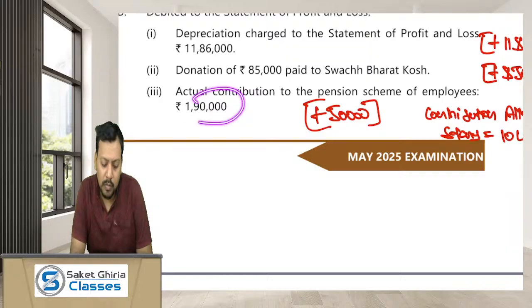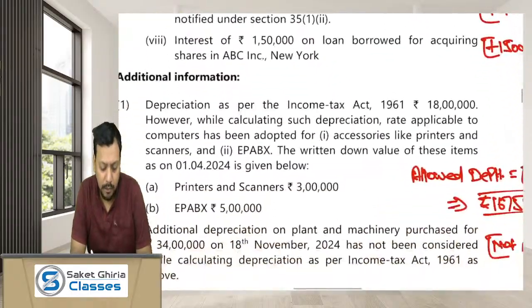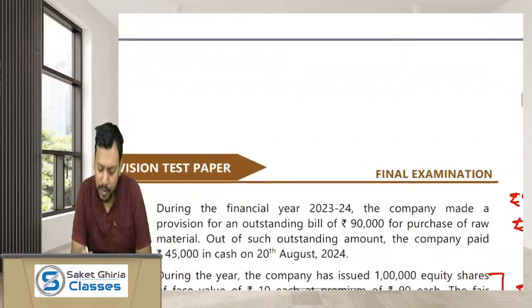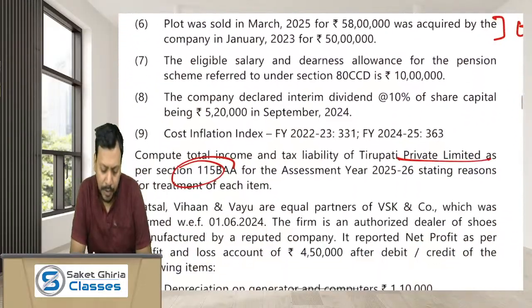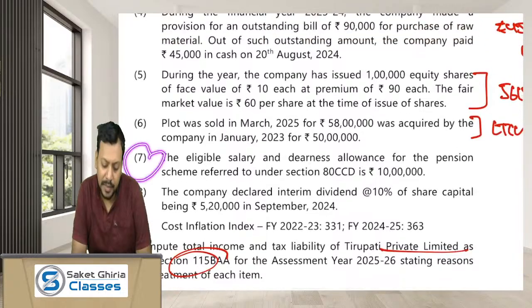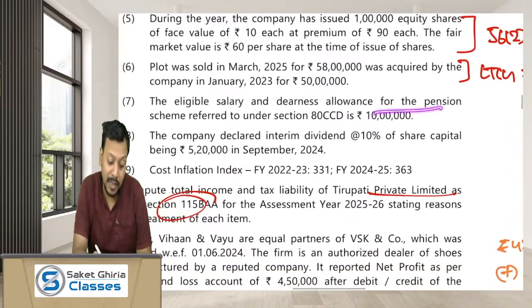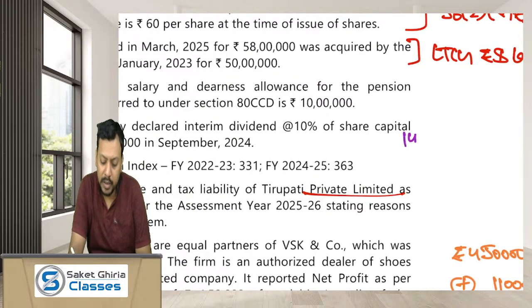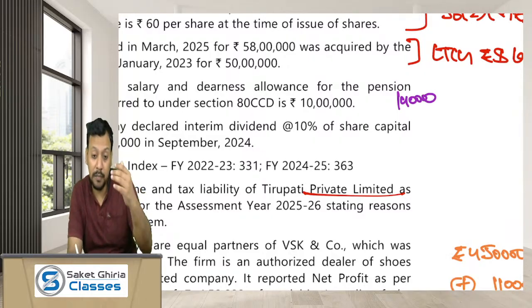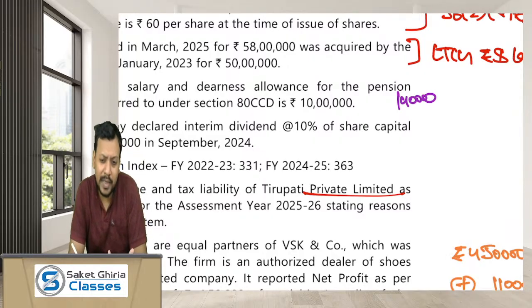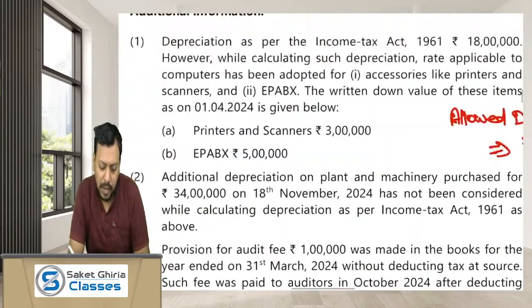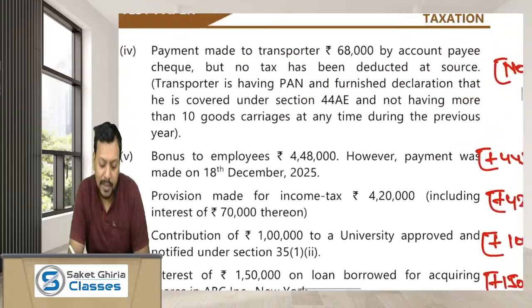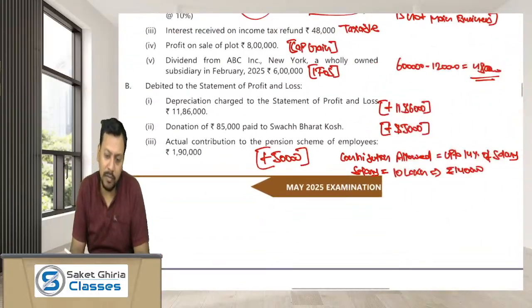Here we have to see how much is the salary amount of the employee. So if you move forward in the question, in point number 7, it says that the eligible salary and DA for the pension scheme is rupees 10 lakh. So how much is the maximum amount the employer can contribute? 1,40,000, being 14%. 1,40,000 is the maximum amount that will be available to you as a deduction. But here the contribution is 1,90,000, so 50,000 is the excess contribution which has to be added back to calculate the taxable income. Okay.